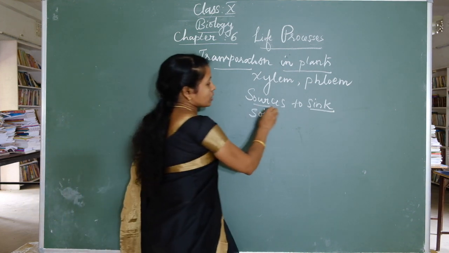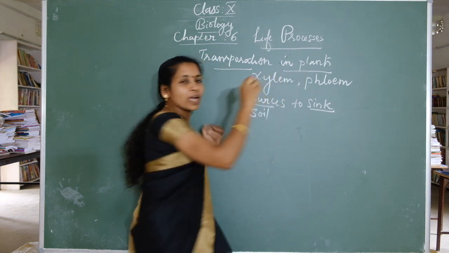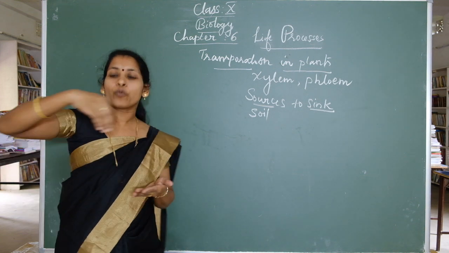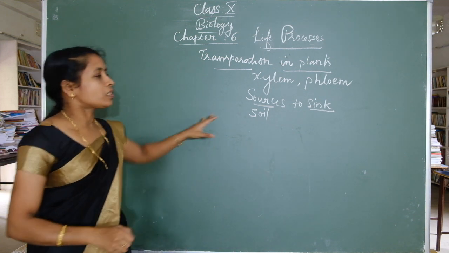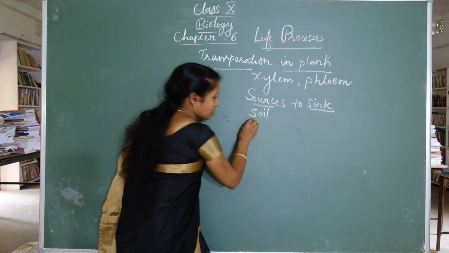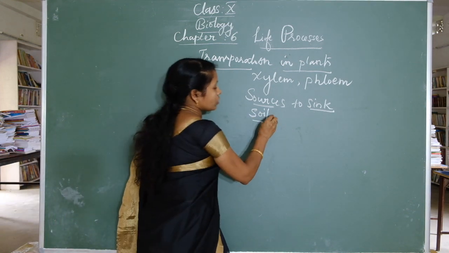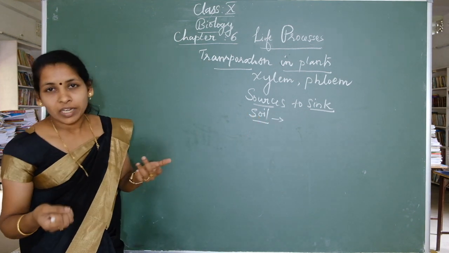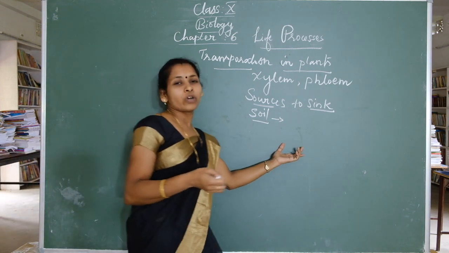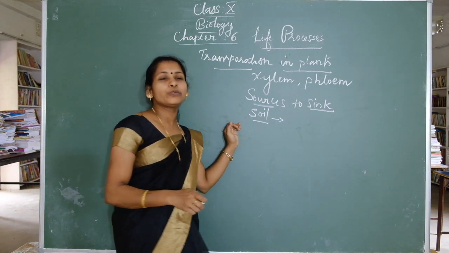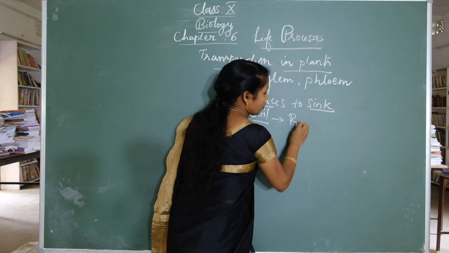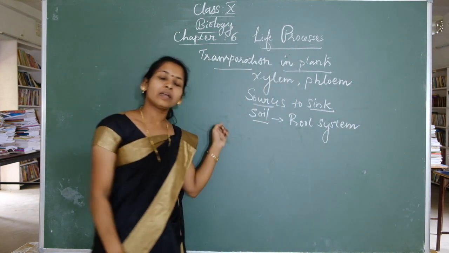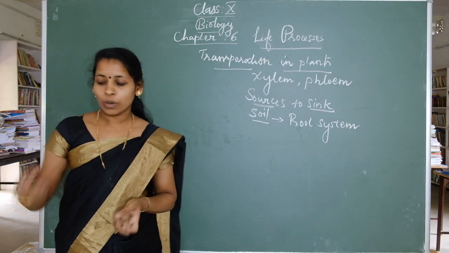Inside that soil some water and minerals are present. How are this water and these minerals absorbed from the soil into the plant? By using the root system, water and minerals are absorbed from soil to plants.